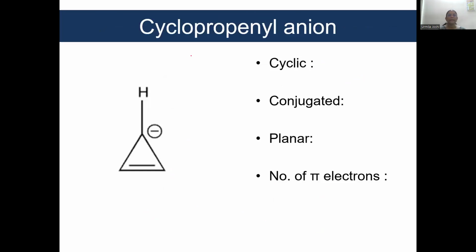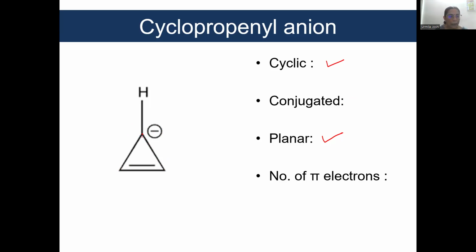Okay, next one. This is cyclopropanyl anion. Is it cyclic? Yes, it is cyclic. It is planar. Is it conjugated? Yes, this is a carbanion. And because this is a carbanion, there is a p orbital which is filled. So there is a double bond. Then there is a single bond. And at the end of the single bond is again an sp3 hybrid carbon with a filled p orbital. Okay, so it is conjugated.